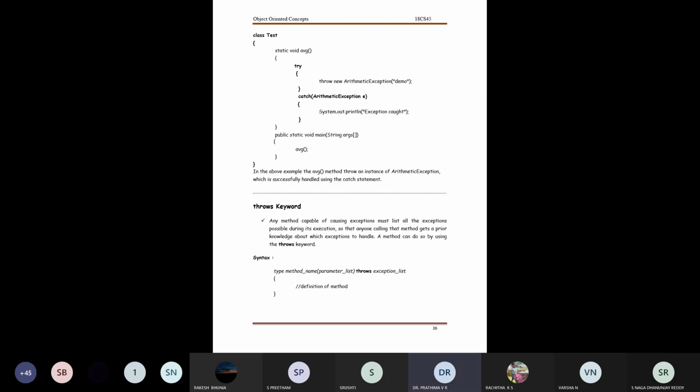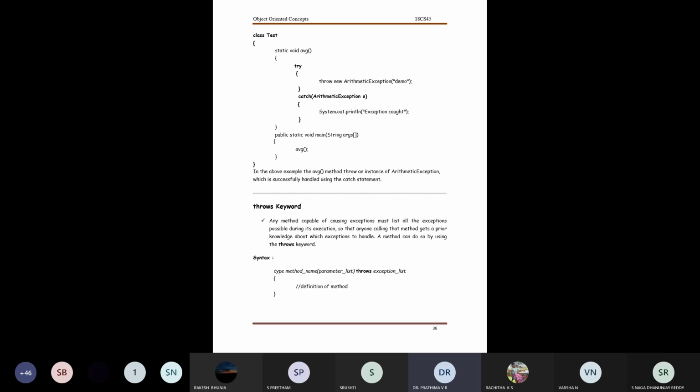And I make use of a catch block where I am catching the arithmetic exception. I define an answer there as exception is caught. I close necessarily this catch block. I also make a closing for this function AVG. I have public static void main, and inside this main method, I'm making a call for average function.